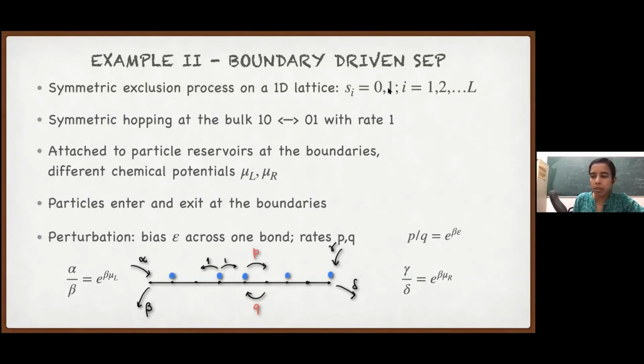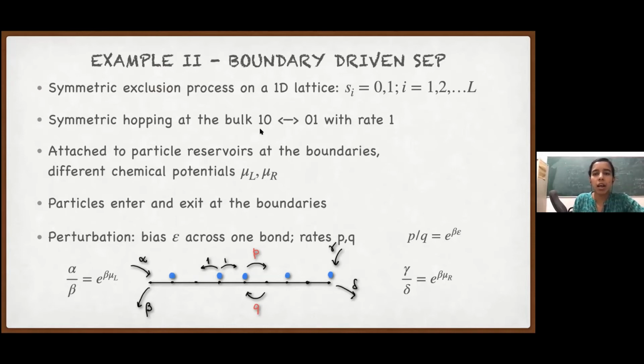So the dynamics, how these particles move: in the bulk of the system, they hop with rate 1 if the neighboring site is empty. So if we have a local configuration 1, 0, so a particle has an empty right neighbor, then it can move with rate 1, and similarly to the left also. So this is the hopping dynamics in the bulk.